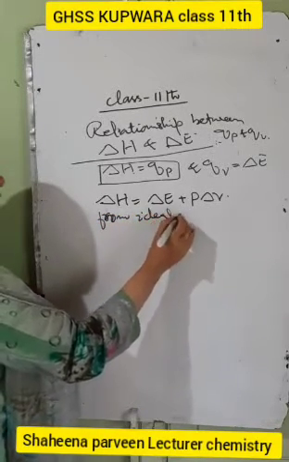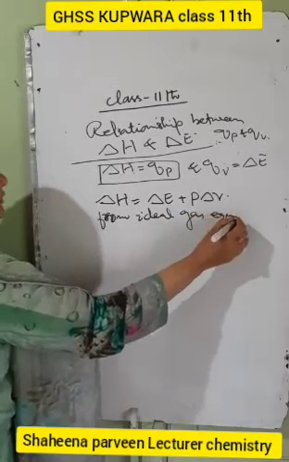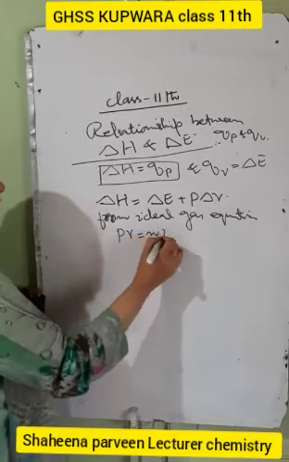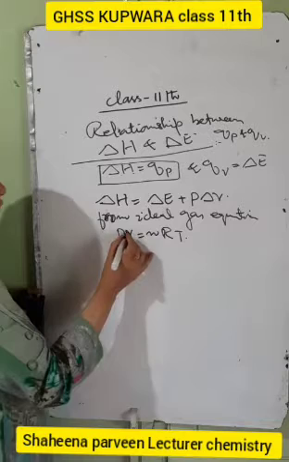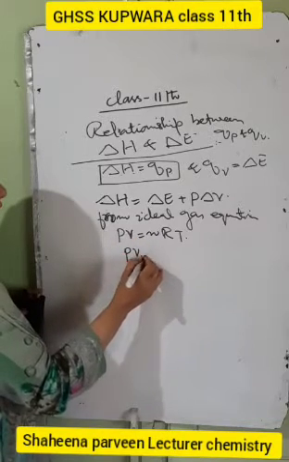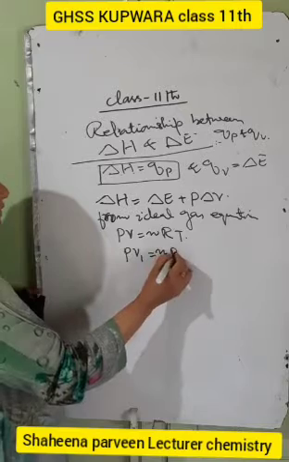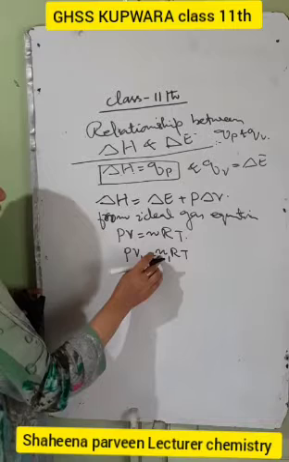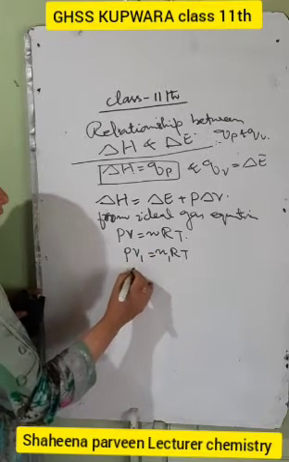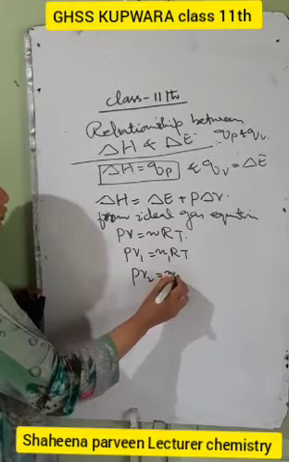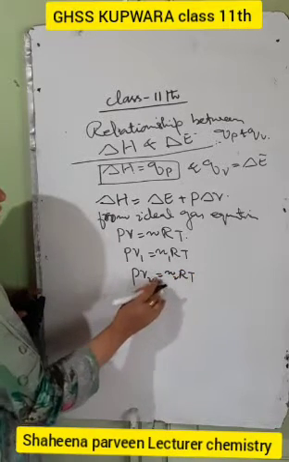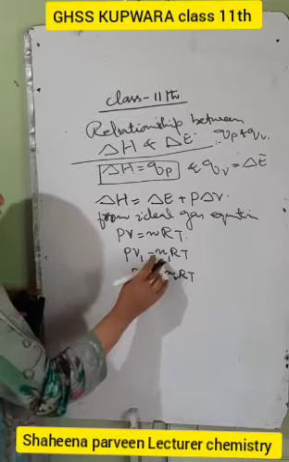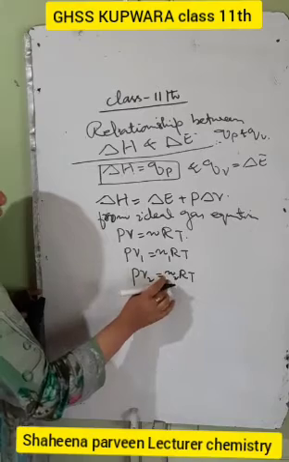from the ideal gas equation, PV is equal to nRT. So if we have the volume V1, PV1 is equal to N1RT, where N1 is the number of moles of the reactant, and PV2 is equal to what? N2RT, where N2 is the number of moles of the products. So N1 is the number of moles of the reactants and N2 the number of moles of the product.